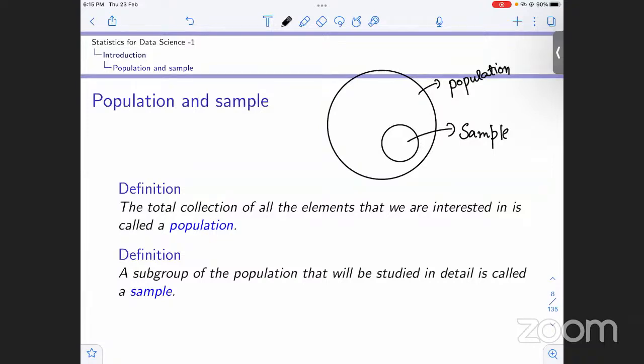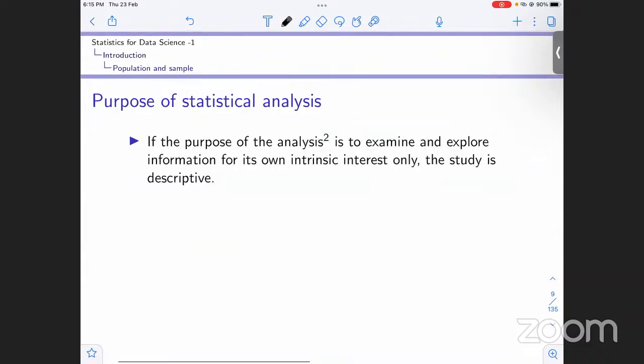Okay. Now, when do we use inferential statistics and when do we use descriptive statistics? What we do in statistics is we analyze the data, right? So if the purpose of analysis is to examine and explore the data for its intrinsic interest only, we use descriptive statistics. We have to know the typical value of a data set, the most occurring value, or the middle value of the data set. We get this from the data only. It's intrinsic to the data set. So in that case, the study becomes descriptive.